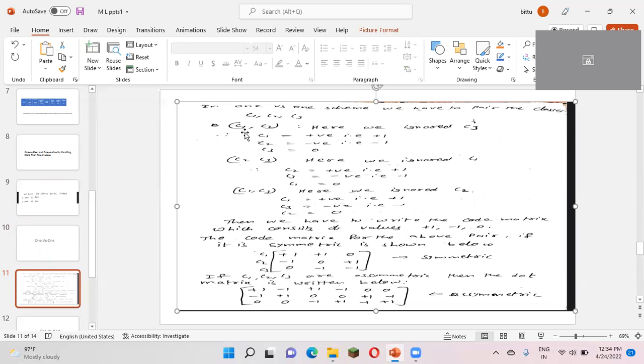Here, first I am pairing C1 and C2 and ignoring class C3. Of the paired classes, one is given as positive and one as negative, and the ignored class is given a value of 0. So we consider positive as +1, negative as -1, and the ignored class as 0.